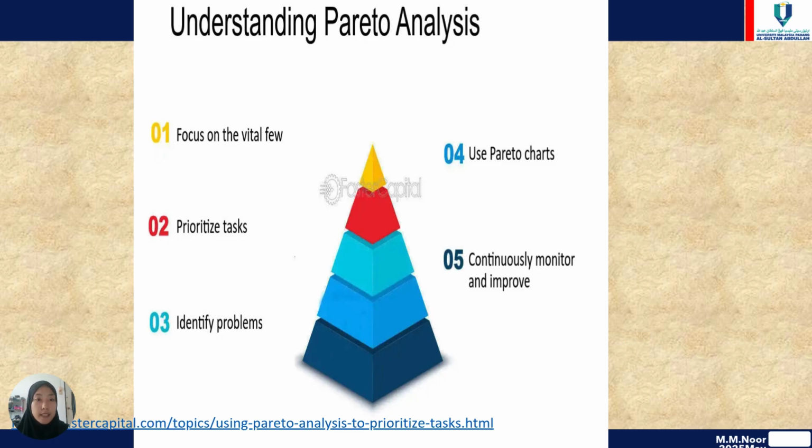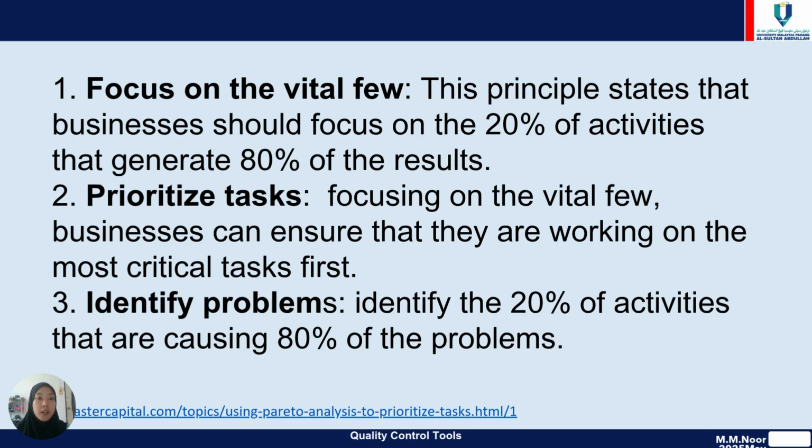So, to understand Pareto analysis, there are 5 points. The first point is focus on the vital few. The principle states that a business should focus on 20% of activities that generate 80% of results. And number two, prioritize tasks. By focusing on the vital few, a business can ensure that they are working on the most critical tasks first.